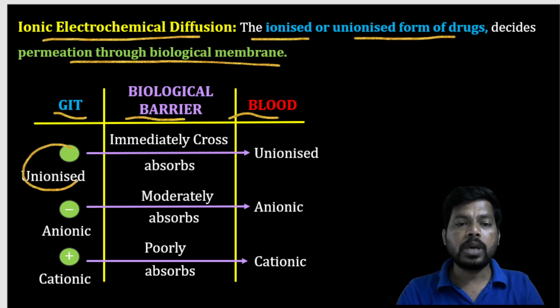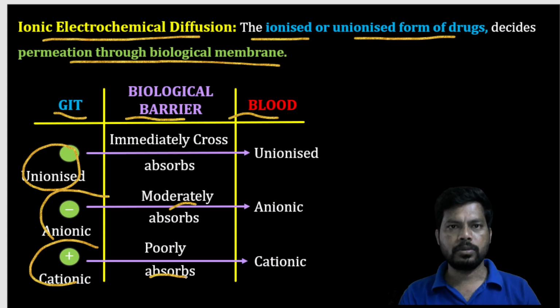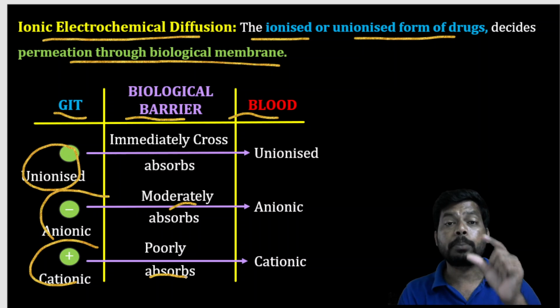Unionized molecules are easily absorbed, so they have good absorption, and anionic drugs have moderate or medium absorption. Cationic forms have poor absorption, because they are fully ionized and polar in nature.